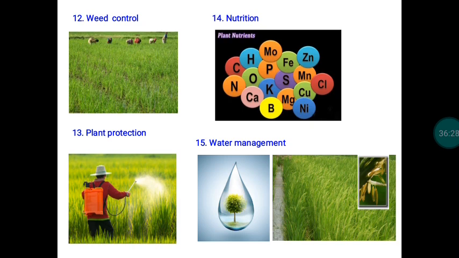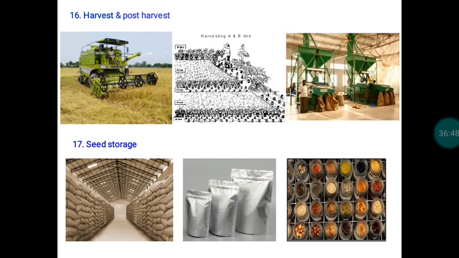Nutrients also we have to apply in adequate amounts, so that way we can ensure the physical and physiological quality of our resultant seed material. Similarly, plant protection measures also we have to take, and water management activities also we have to take care of. So these are all the regular routine processes as far as the cultivation of any crop is concerned.